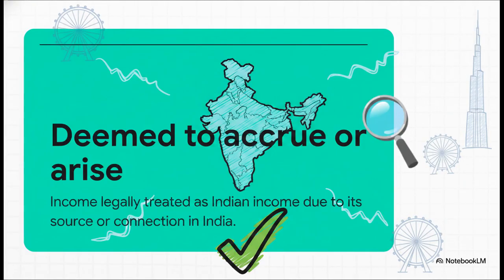Okay, let's look at the core of Section 9. The magic phrase here is "deemed to accrue or arise." You really need to understand this. Basically, it means that even if a taxpayer gets their money in, say, London, or physically signs a contract in Dubai, if the root source of that money is here in India, the income tax department steps in. They essentially say, nope, legally, we're treating this as Indian income. It's simple logic, really. If the asset, the source, or the service utilization happens here, the tax belongs here.